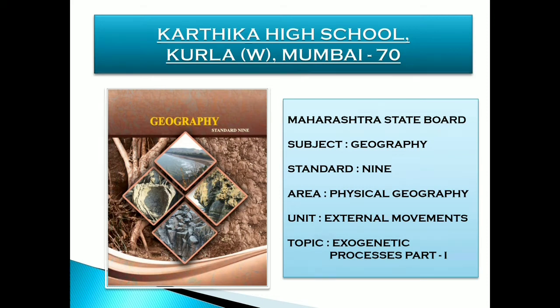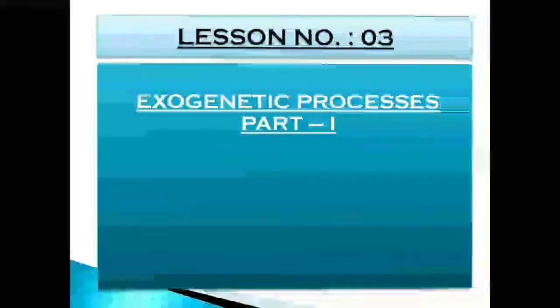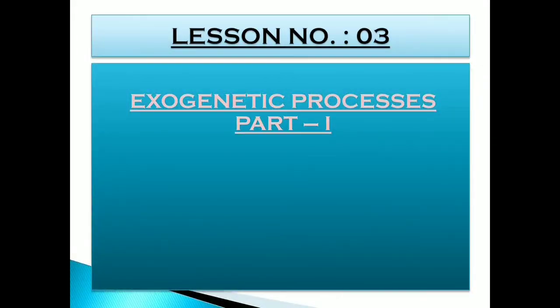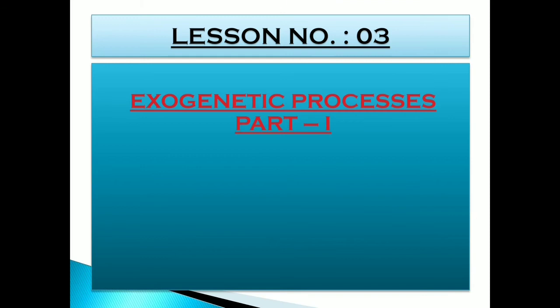Children, before we begin, I would like to tell you that in the last lesson, that is lesson number 2, endogenetic movements, we studied about internal movements. And now in this lesson, that is exogenetic processes, we are going to learn about external movements. Exo means external. So let's begin our lesson. Lesson number 3, exogenetic processes, part 1st.